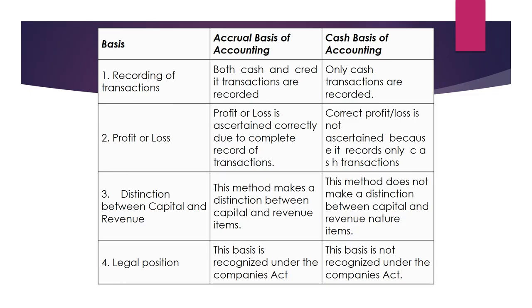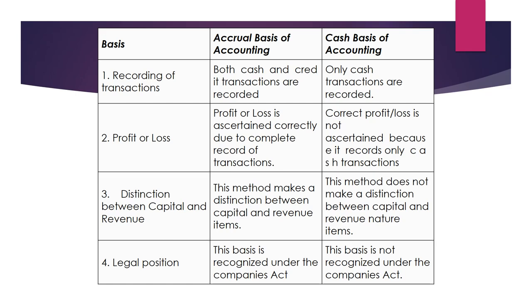Now, what is the difference between accrual basis of accounting and cash basis of accounting? Number one, recording of transactions. Under accrual basis of accounting, both cash and credit transactions are recorded, and under cash basis, only cash transactions are recorded.